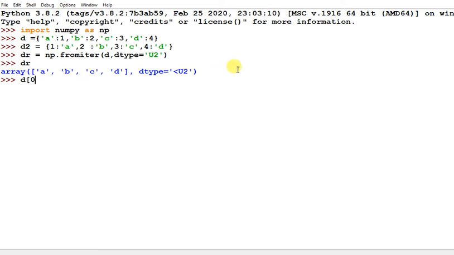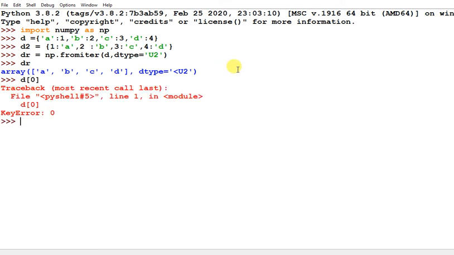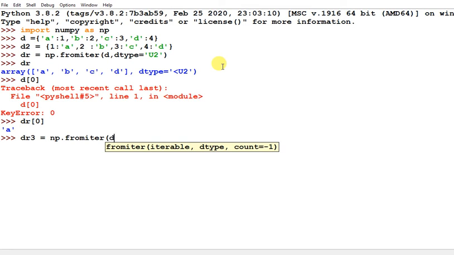You can access through the index, dr is here, so you will get the first element a. Next, the second, dr2 I am creating, np dot from iter, and then d2 I am passing, and the d type, because all the keys are integer, np dot int32 or 16, whatever you want to pass.